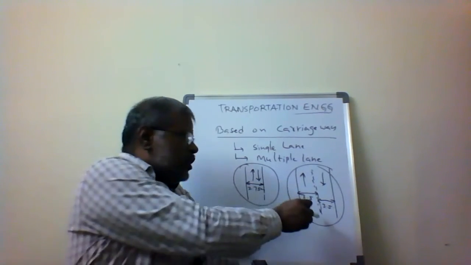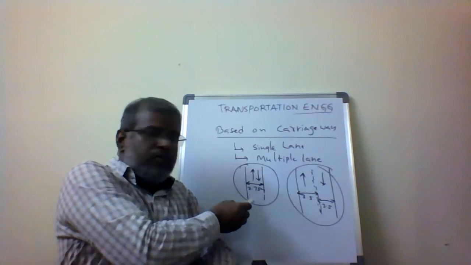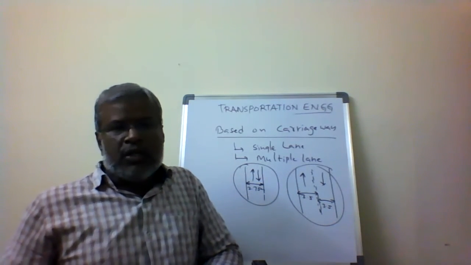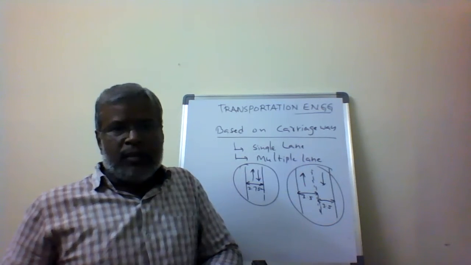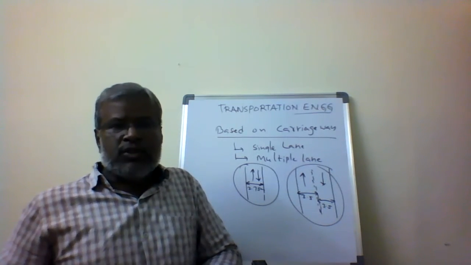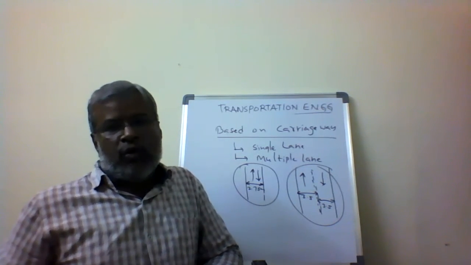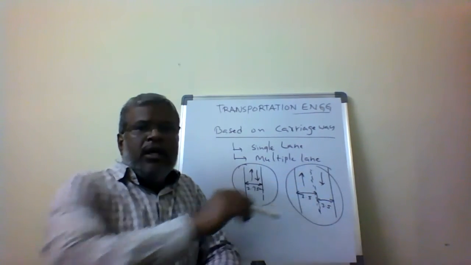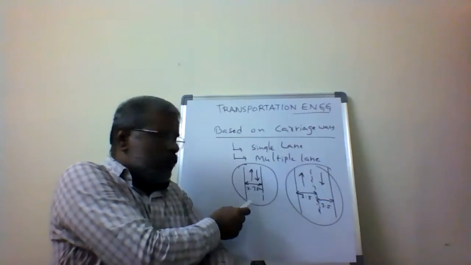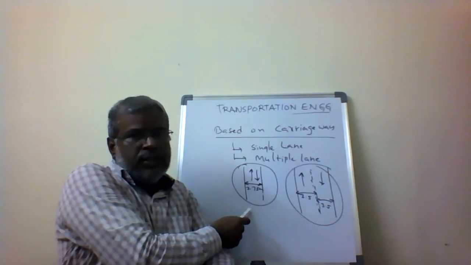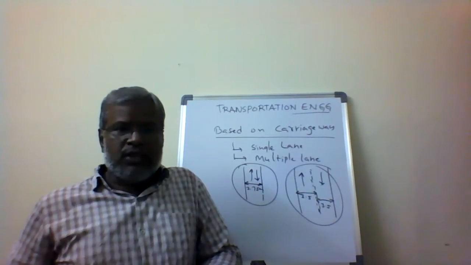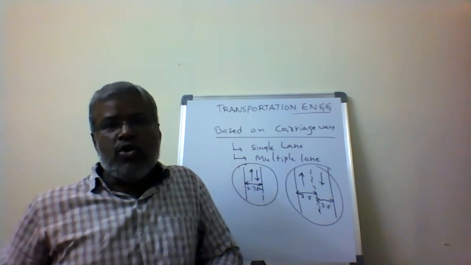Here the safety concern is more. There the safety concern is less because the width of the road is very narrow, so two-way or one-way traffic takes place, and every chance is there for the collision of vehicles. But here the collision of vehicles and overtaking is safe. Here the collision of vehicles and overtaking is dangerous. So based on the carriageway, the roads are classified as single carriageway and dual carriageway.